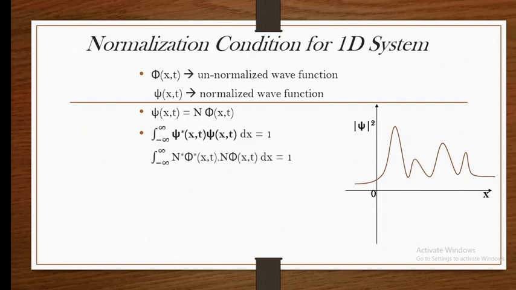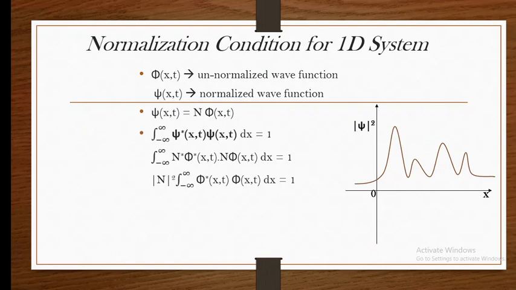When you put the value of ψ* and ψ, we get the integral from minus infinity to plus infinity of N* into φ*(x,t) into ψ equal to 1. Here we need to know N is a constant; however, we are writing it as a complex term, but it is real.